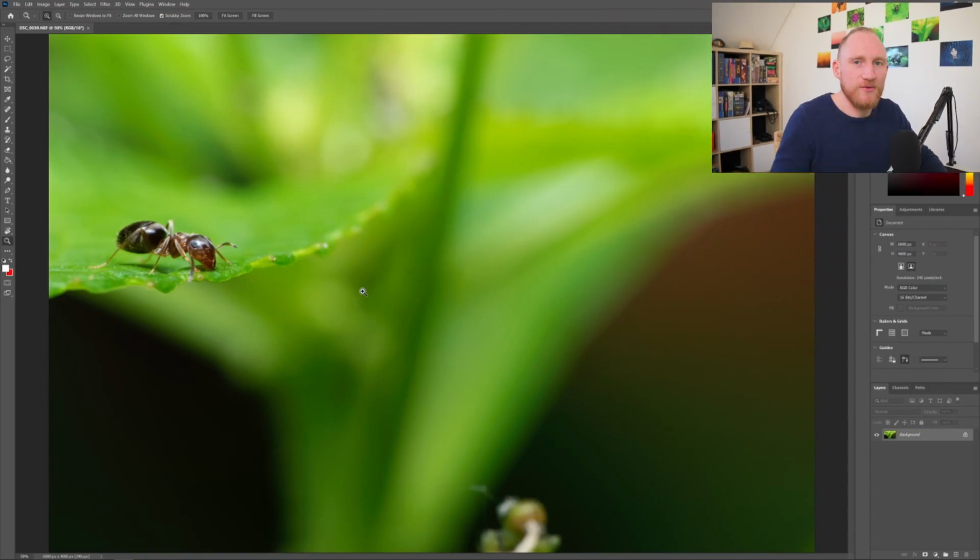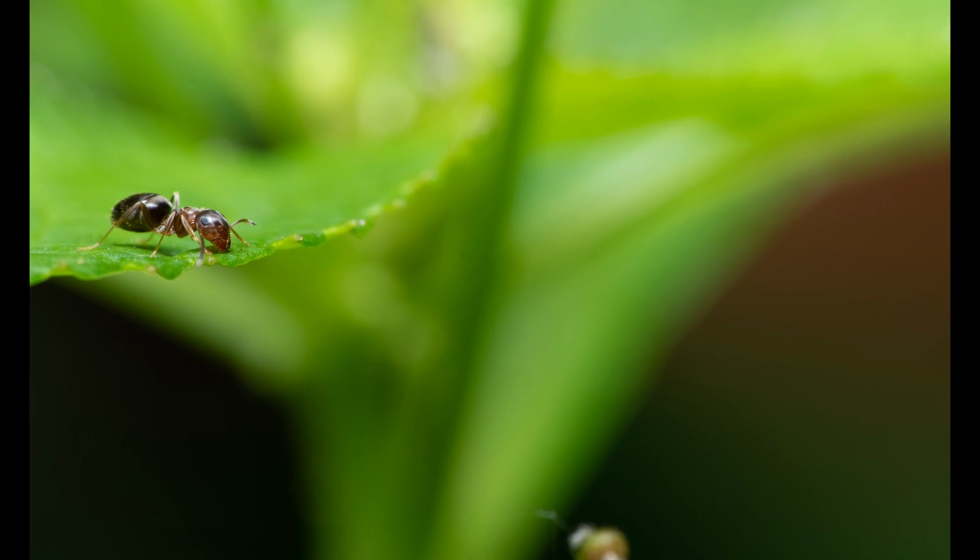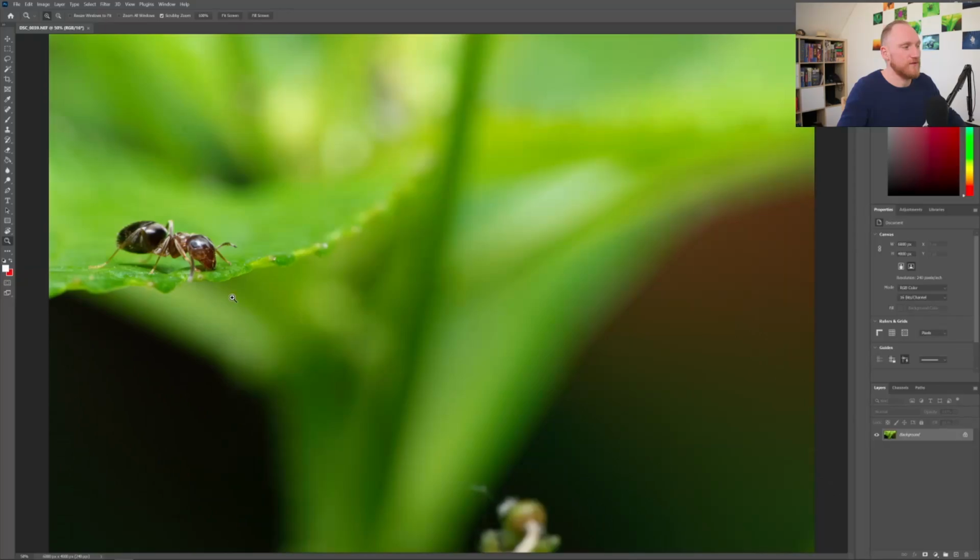So here we are now in Photoshop and I have brought you this little picture. I took that actually last year in the summer and I really enjoy the picture. I printed it out, it's right here on the wall. The problem is I just realized after the print there was something totally distracting in the bottom of the picture, which I want to get rid of now.